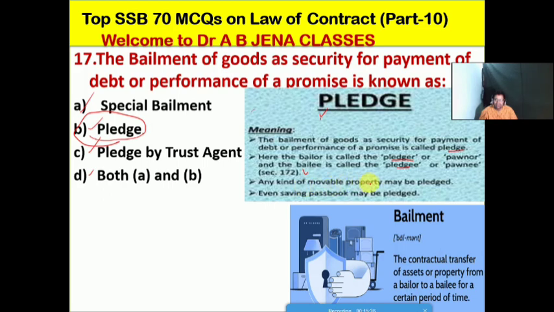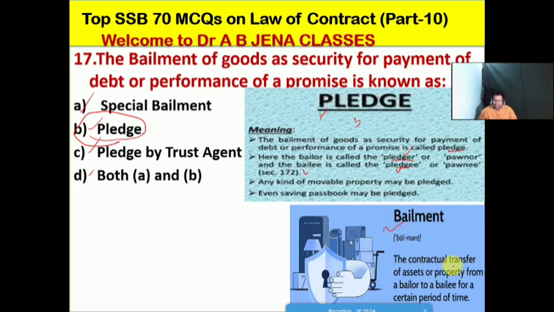Any kind of movable property may be pledged, and even a savings passbook may be pledged.